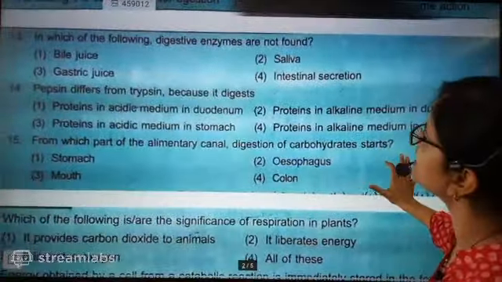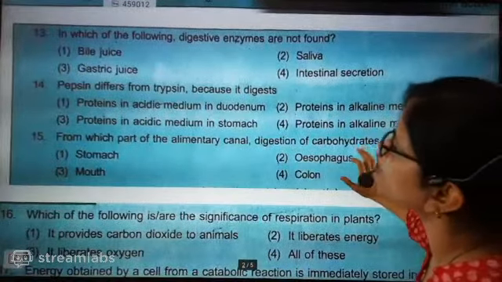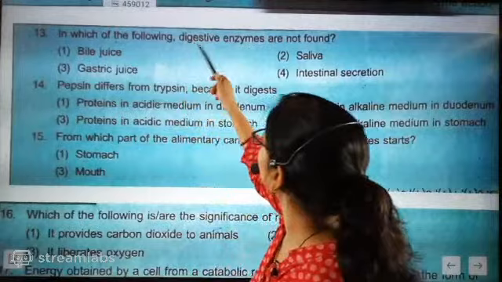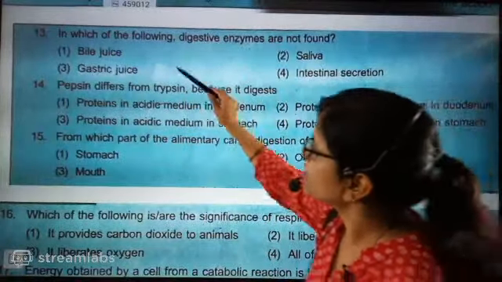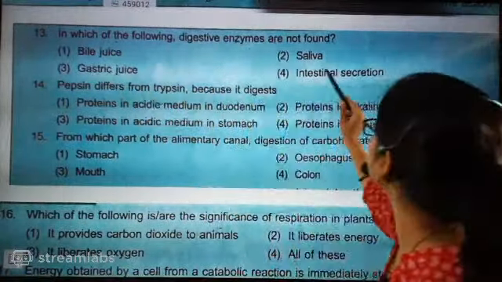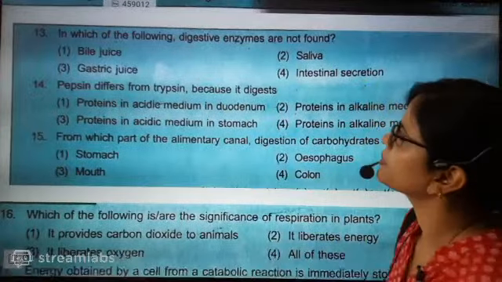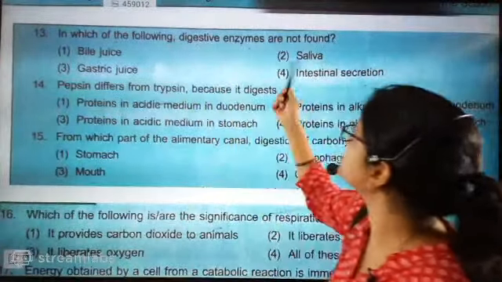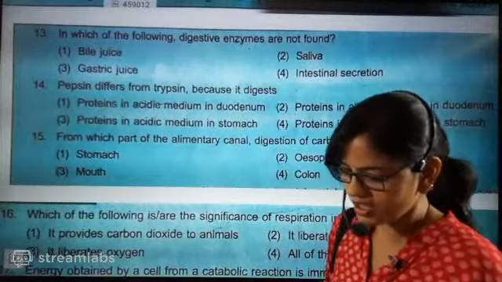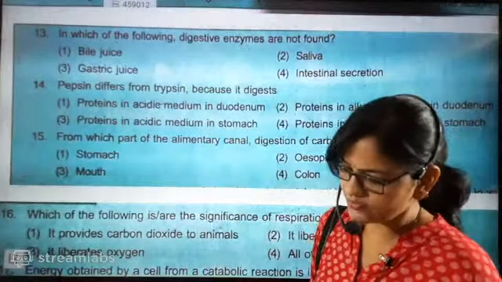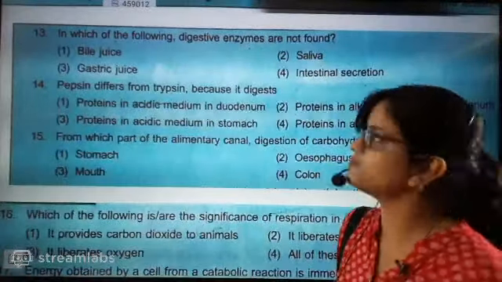Which of the following digestive enzymes are not found in bile juice, gastric juice, intestinal secretion, or saliva? It is a very good question. In which of these are digestive enzymes not found?